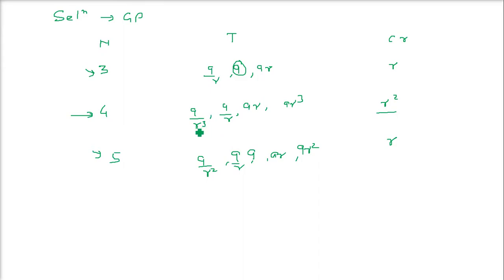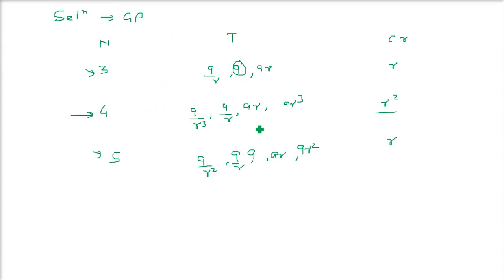I'll just take a question here for the selection of terms so that you understand how the questions are formed. Now the question is, 3 numbers are in GP whose sum is 70. If the extremes are each multiplied by 4 and the means by 5, they will be in AP. Find the terms. So whenever we have such a question, as I said, we can take 3 terms as A by R, A, AR, this way we can take.